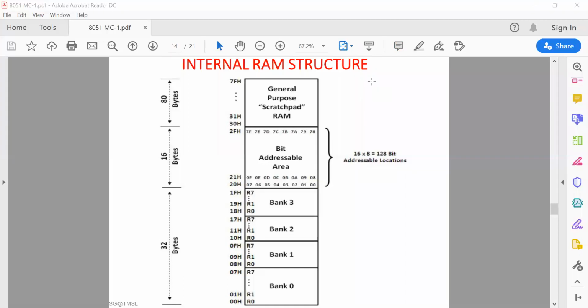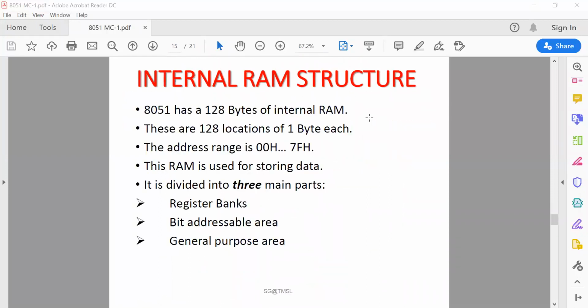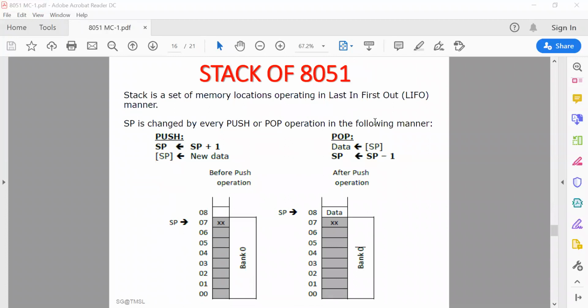Now one thing I need to discuss here. Another important element of the internal RAM of the 8051 is the stack. The stack is a set of memory locations in RAM which operates in a last in first out structure. It is basically used to store return addresses during interrupt service routines, and also used by the programmer to store data during any program execution.